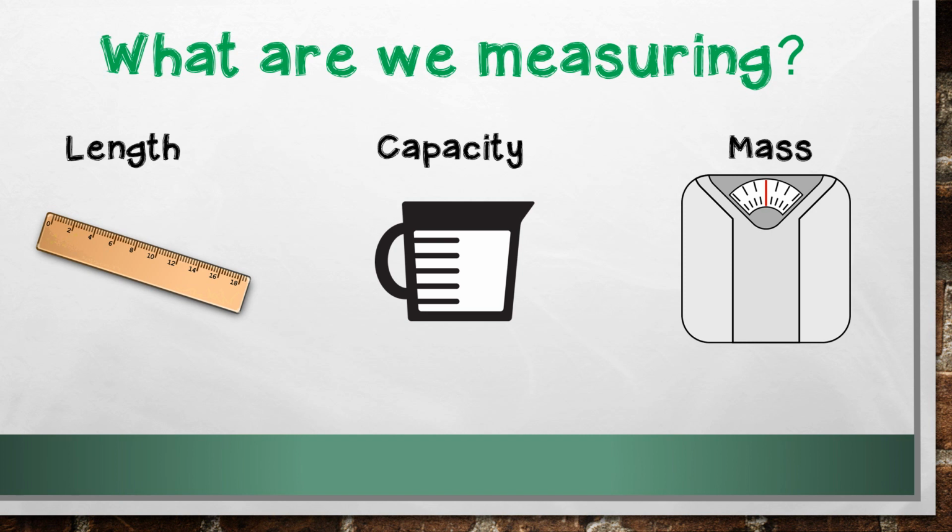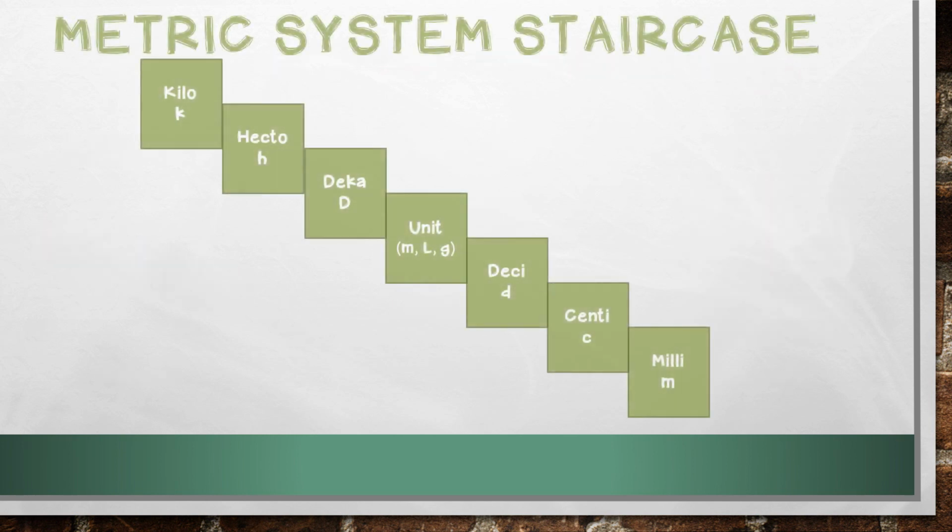In the metric system, when you measure length, you're using a unit called the meter. When you're doing capacity, you use liter. And when you do mass, you're using the gram. Anytime you see meter, liter, or gram, you know that you're going to be using the metric system. Today, what we're going to be working on is converting within the metric system.